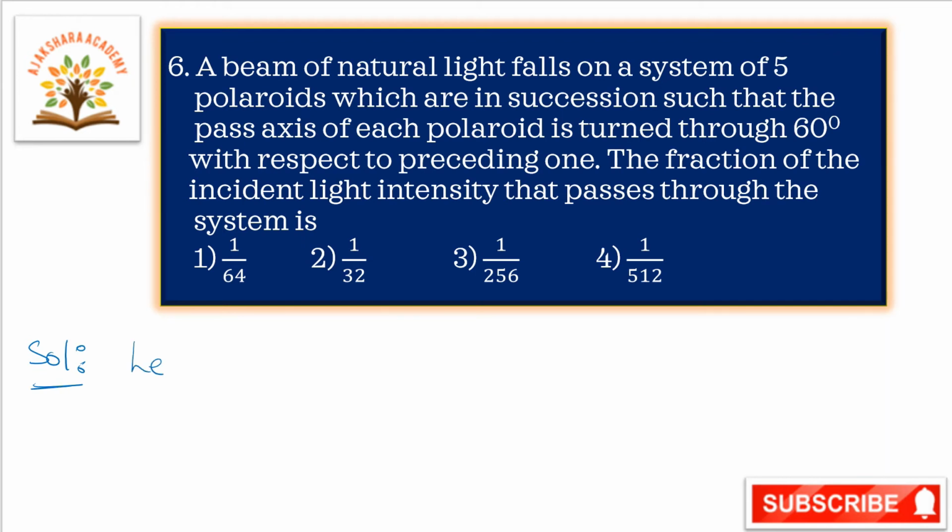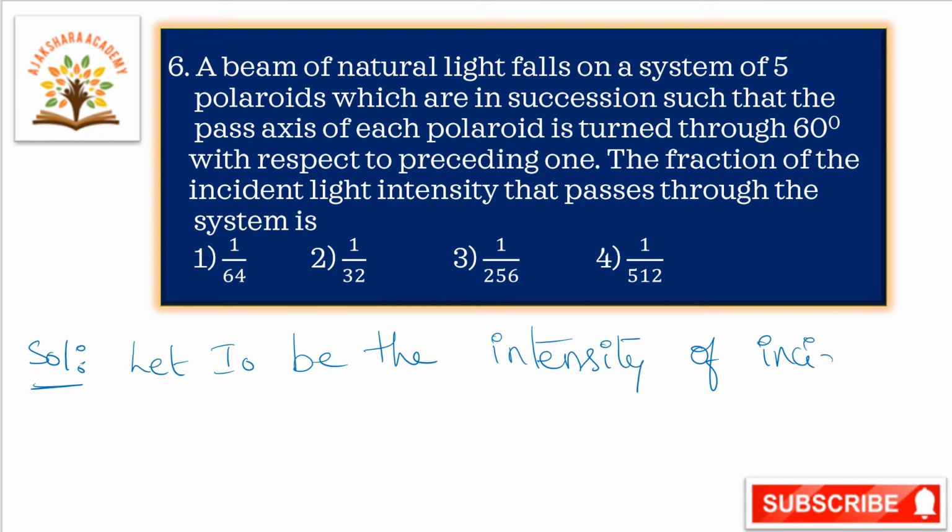Now let us consider I naught to be the intensity of incident light.